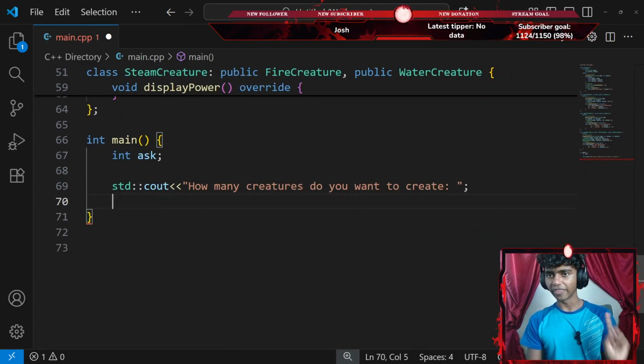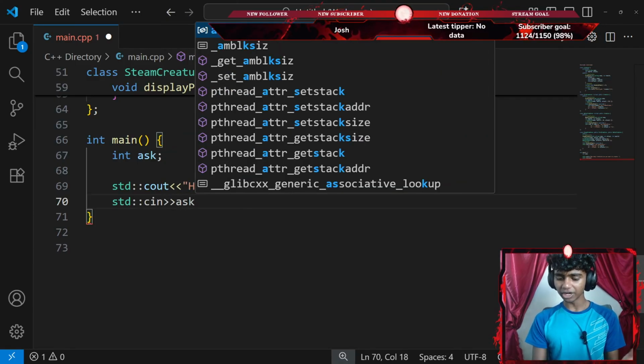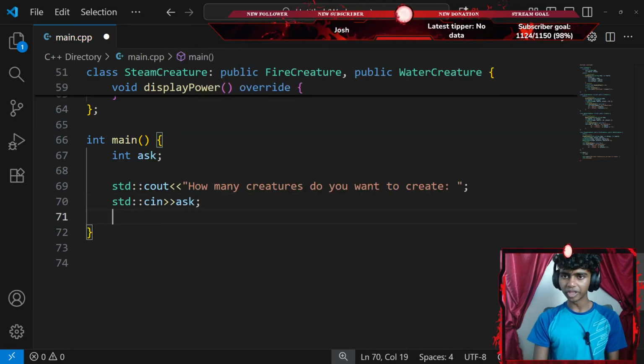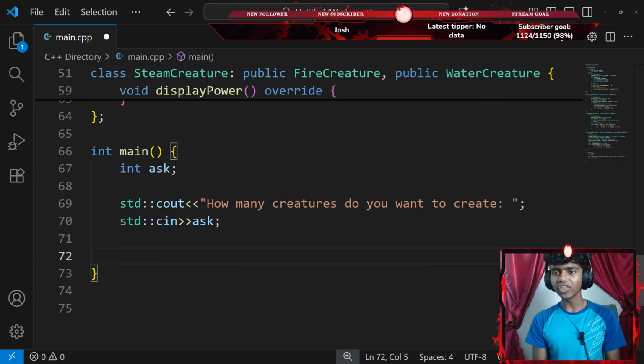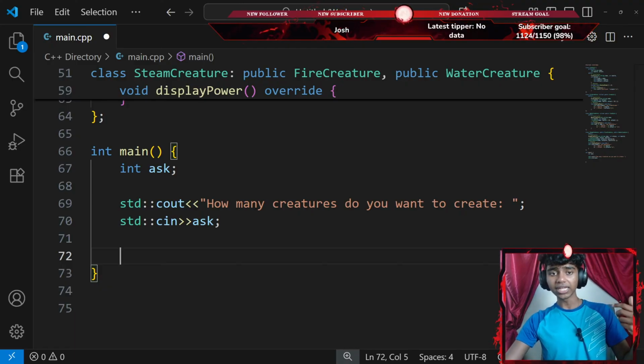I'm going to go ahead and end that with a semicolon, and then add a standard console input with an extraction operator that extracts my ask variable, ending with a semicolon. Okay, and then next up, I have to ask the user how many creatures they want to create, and show fire, water, and steam options.